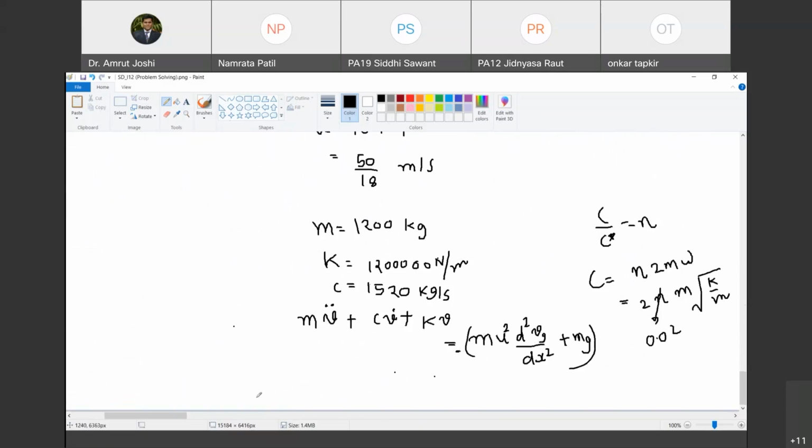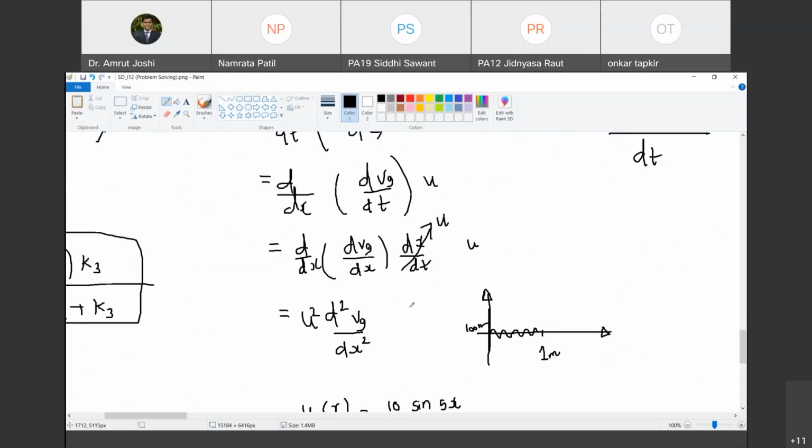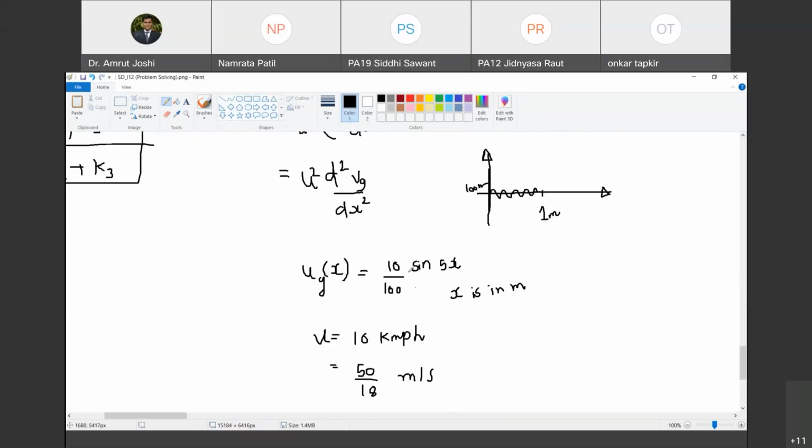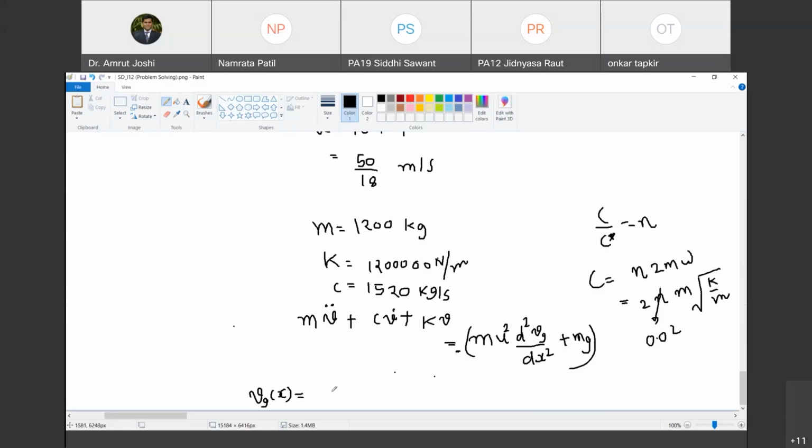What is d square vg by dx square? So what is vg? Vg of x is 0.1 sin pi x, 0.1 sin pi times x. So what is Vg dash of x, its derivative with reference to x? वो क्या होगा बोलो. 0.1 into 0.5 into cos of pi x.